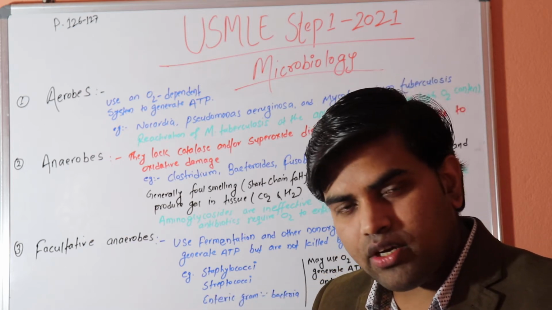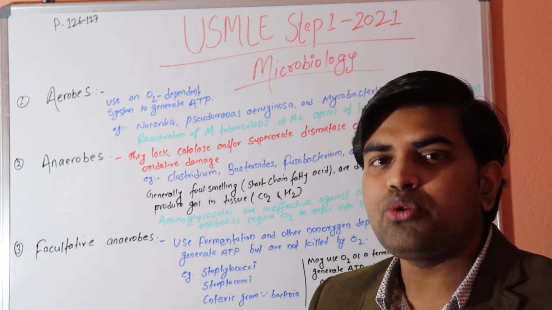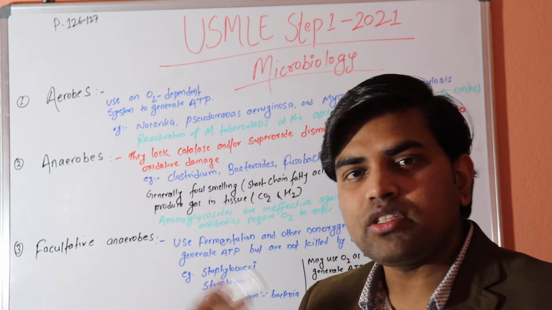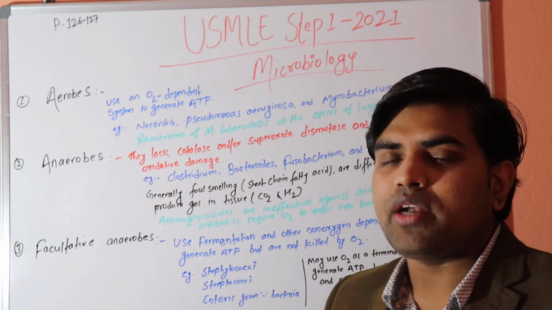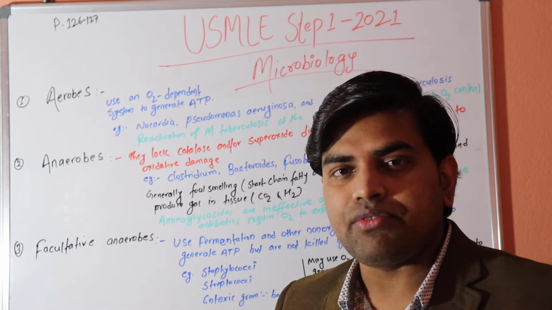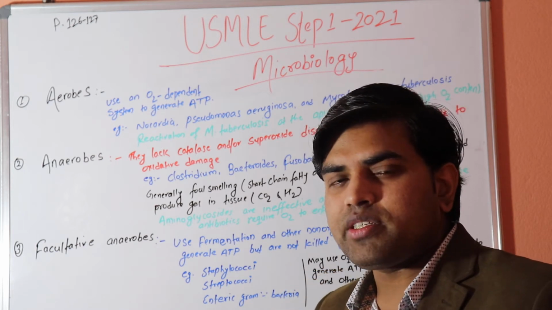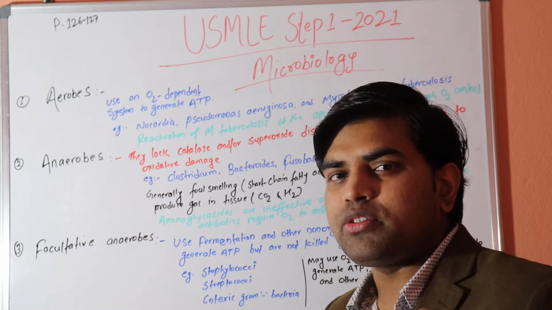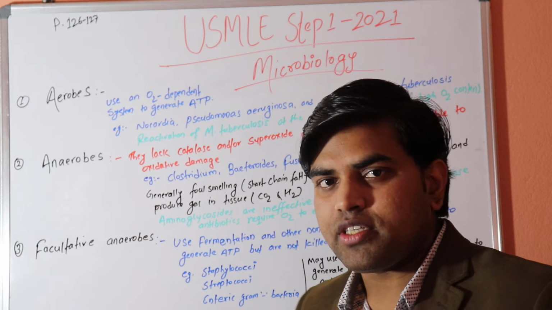Since Mycobacterium tuberculosis is a highly aerobic organism, it requires more oxygen. Where is the most oxygen in your lungs? In the apex of the lungs. So it affects the apex more when there is a reactivation of tuberculosis. When you see a tuberculosis patient with a tubercular lesion at the apex of the lung, you have to understand, okay, this is the reactivation of TB.